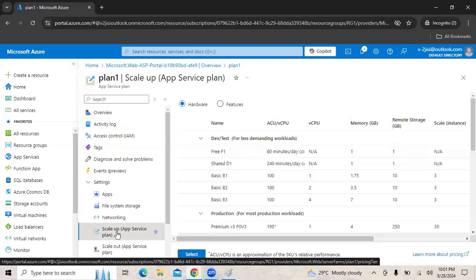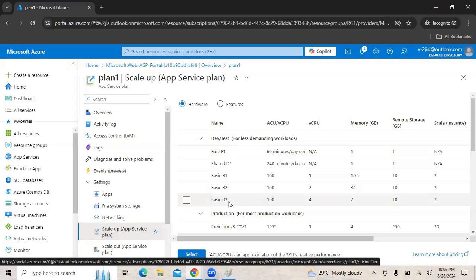What I'm trying to say is, let's say we have configured auto scaling. We can use auto scaling with standard tier, with premium tier, and with isolated tier. We do not have an option of auto scaling with free tier. So right now we are using auto scaling, which is possible with the premium tier. Now let's say if I would like to downgrade to free tier, it will fail. Reason? The auto scaling feature is not there for the free tier.